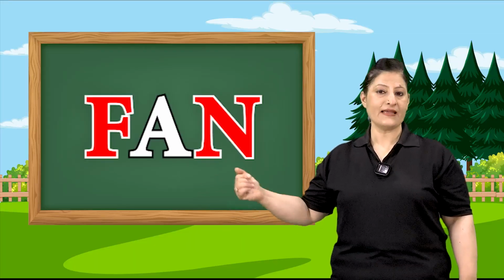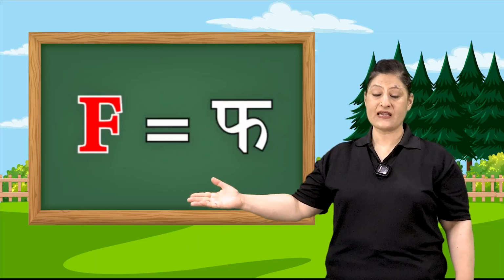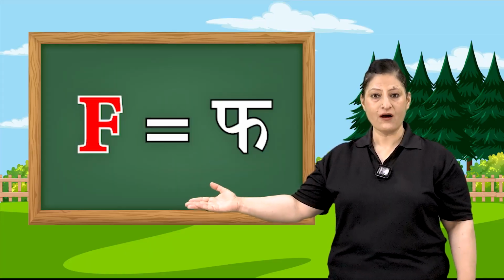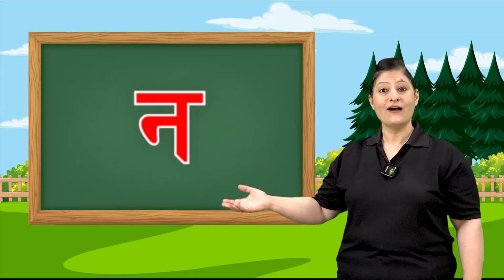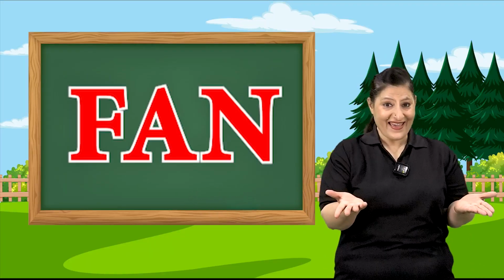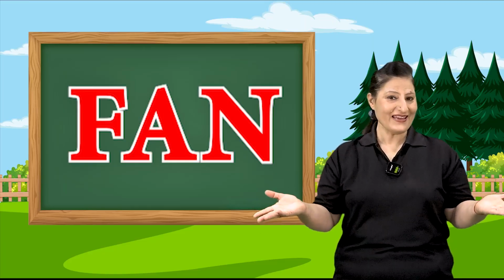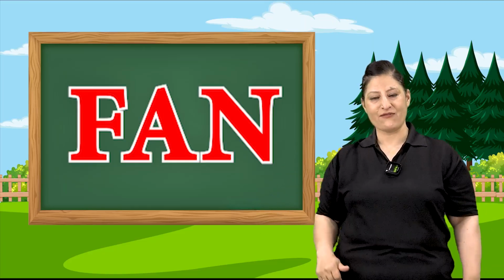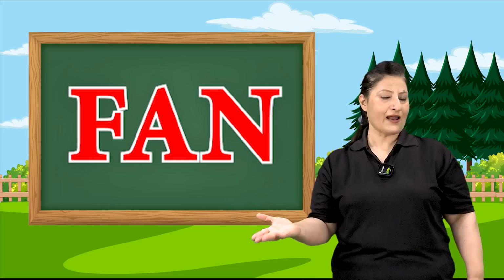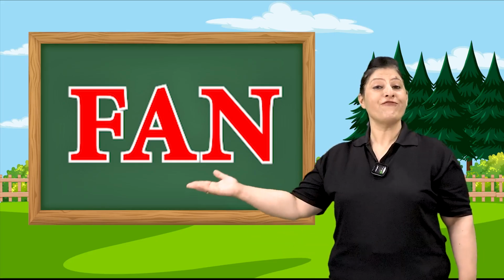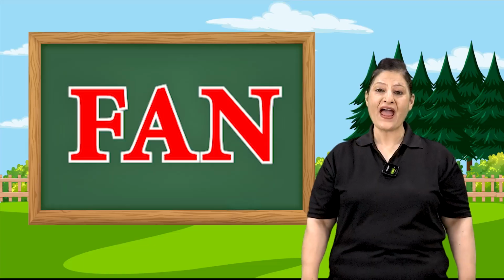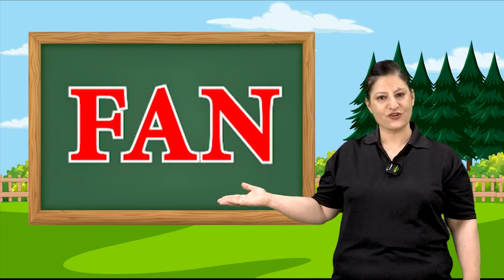So let's say their sounds now. F says F. F, A, no. Fan. Oh yes, we are able to read. Fan. Everyone say fan. Read aloud. Fan. Let's move to another picture now.